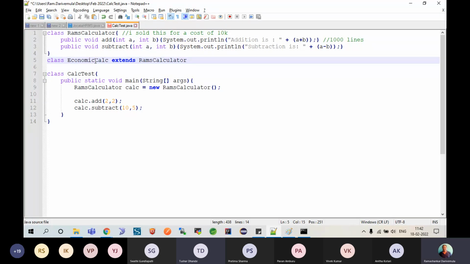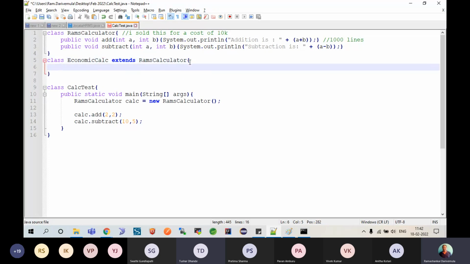So this is what do you call this? मतलब basic लोगों के लिए. The people were struggling to pay 10,000 for my calculator. किसी को पता चला कि make use of the functionalities can be done by simply extending this. And please understand, no code at all in this class. So this is basically use as is. Okay, demonstrating use as is.